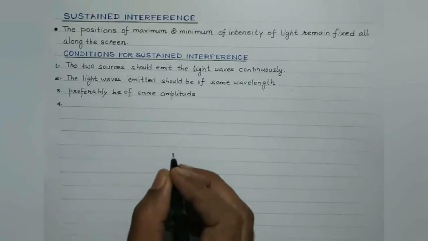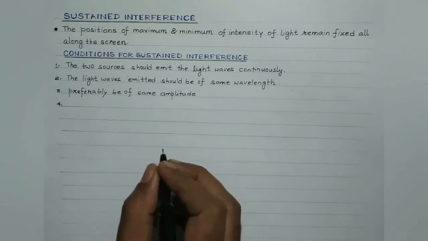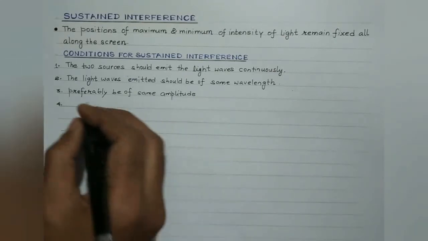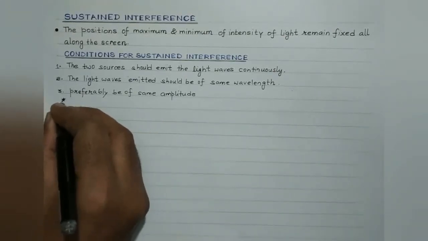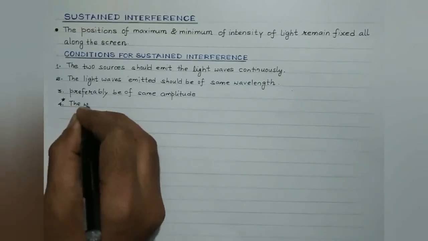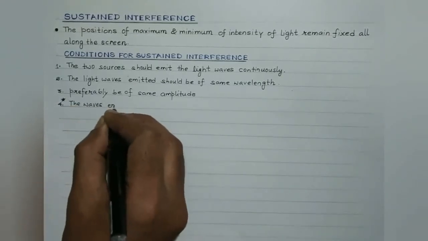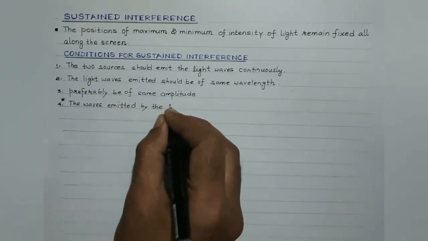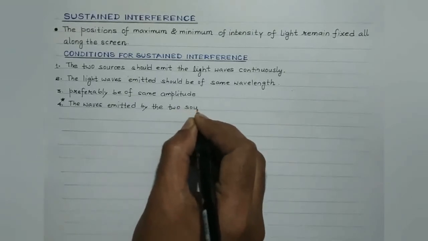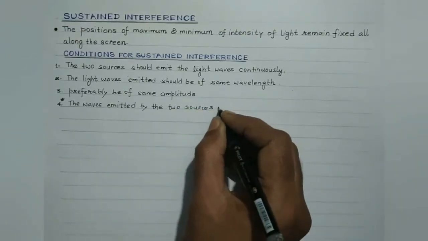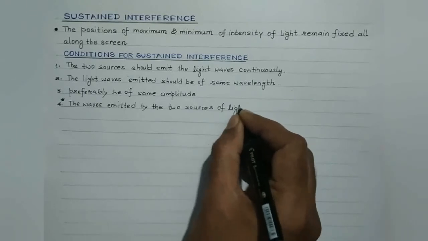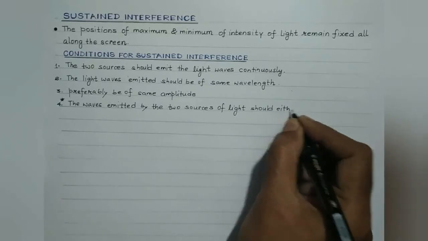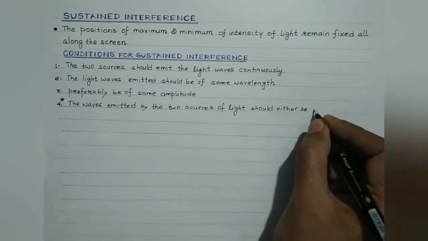Fourth point is, the waves emitted by the two sources of light should either be in phase or should have a constant phase difference, right? This is a very, very important point. So, the waves emitted by the two sources of light should either be in phase.